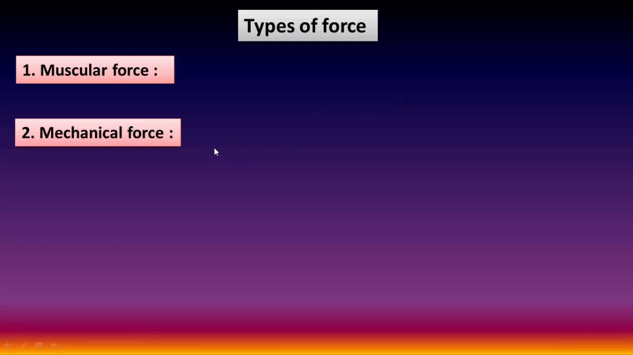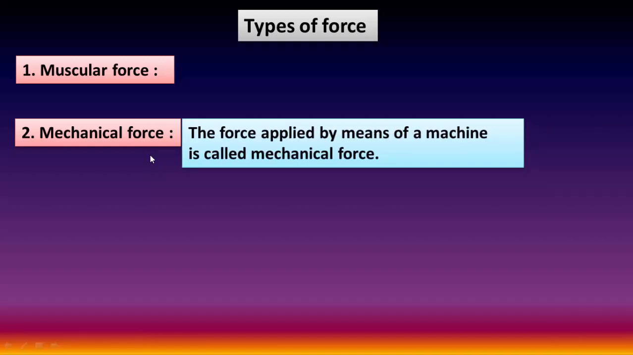The second type of force is mechanical force. We use different machines for doing many tasks. Muscular force is used for running some machines. Some machines are run by using electricity or fuel. Machines like the latter are called automatic machines because mechanical force is used here. For example, shaving machines, electric pump, washing machines, mixer, etc. This means the force applied by means of a machine is called mechanical force.